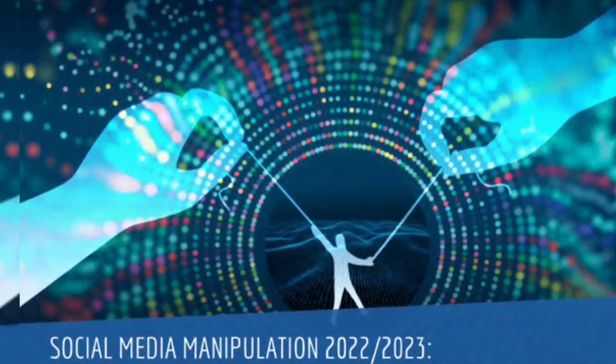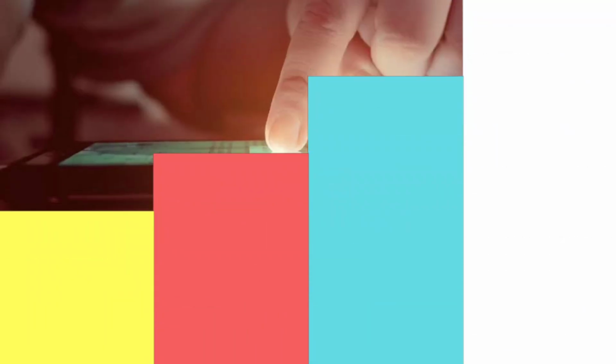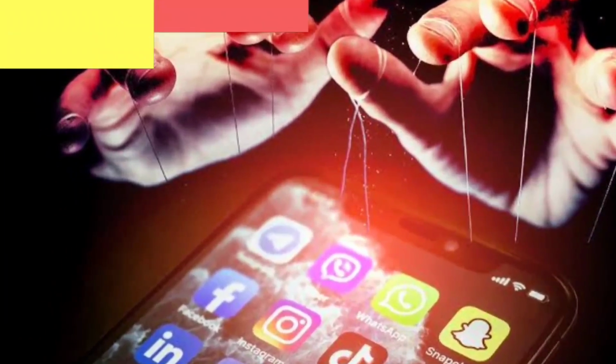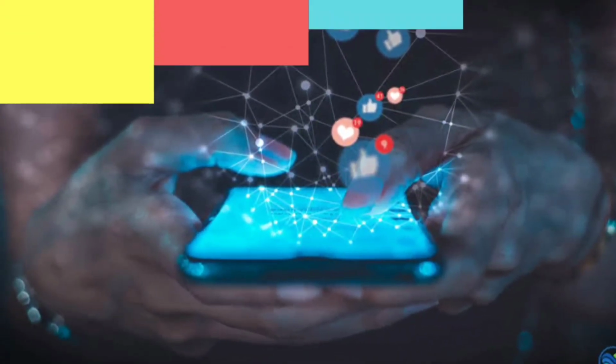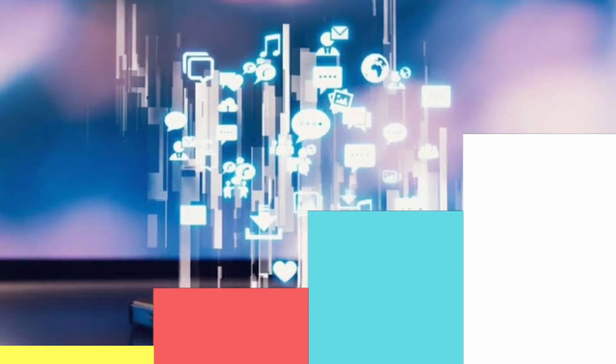Some of the ways that social media can manipulate audiences are: One, creating echo chambers. Social media algorithms tend to show users content that matches their preferences, interests, and beliefs. This creates a feedback loop that reinforces existing opinions and filters out opposing views. Users may become isolated from diverse perspectives and more susceptible to confirmation bias.